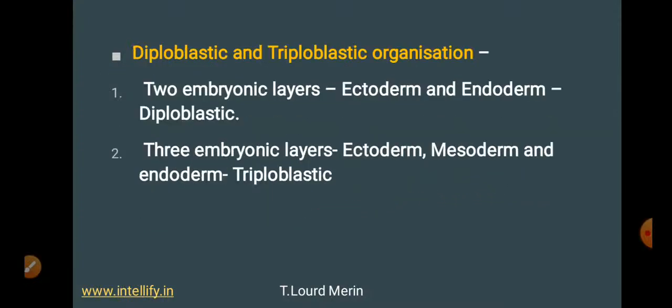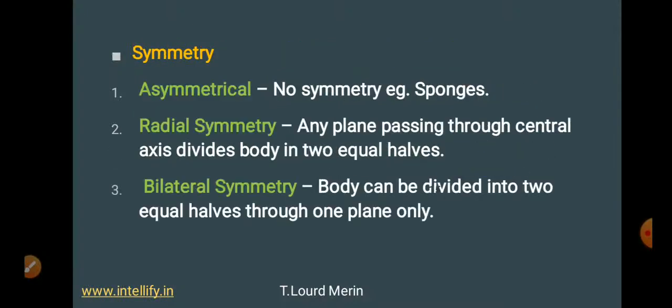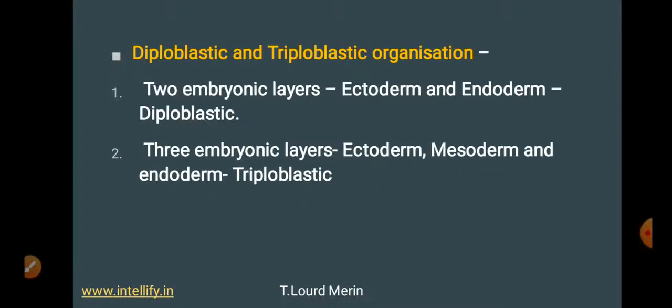Now based on the presence of diploblastic or triploblastic organization. So मतलब क्या होता है, डिप्लोब्लास्टिक का मतलब होता है जहाँ पे 2 embryonic layers होते हैं. Okay, that is ectoderm and endoderm. Such kind of organisms are called as diploblastic. Now what about triploblastic? Triploblastic, where 3 embryonic layers are present, that is ectoderm, mesoderm and endoderm. So यहाँ पे जो mesoderm होता है वो एक्स्ट्रा होता है, and that is what is triploblastic.